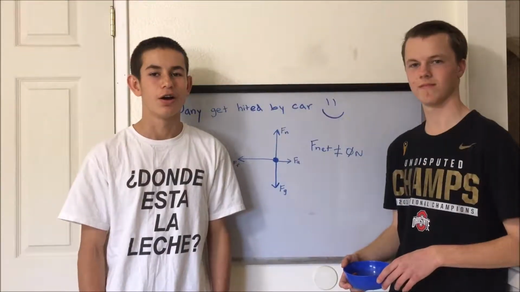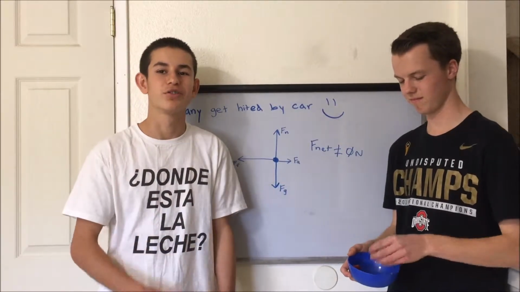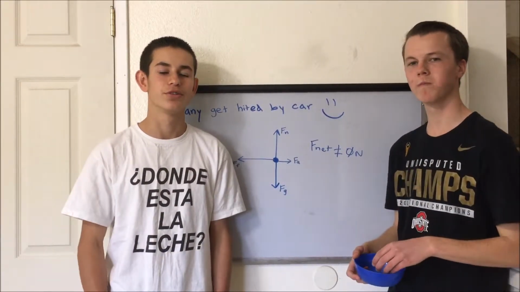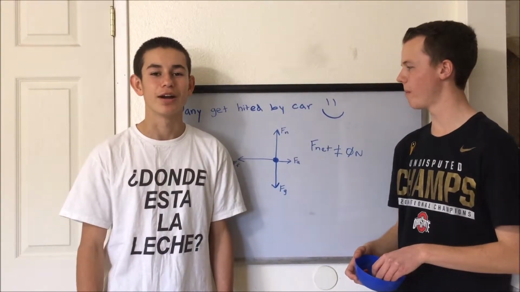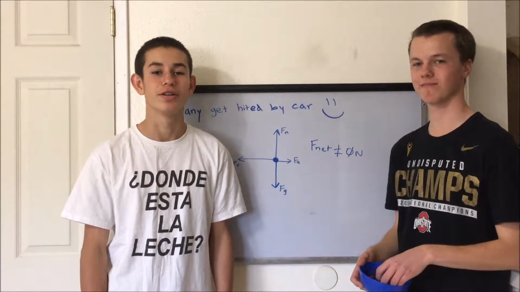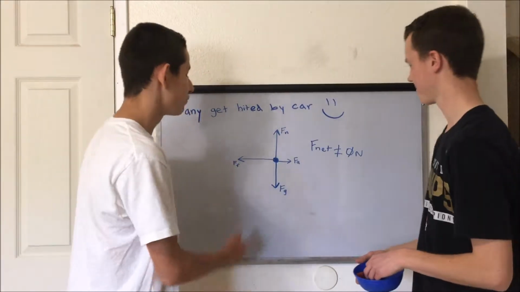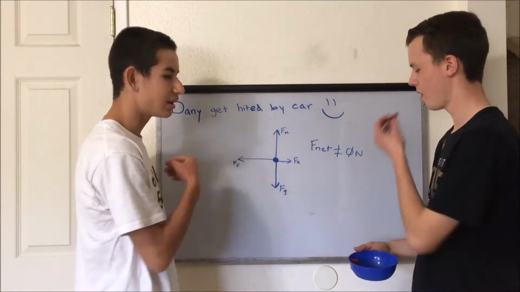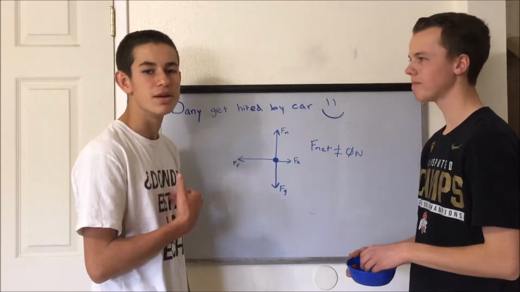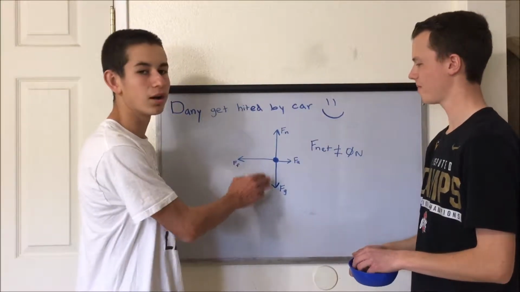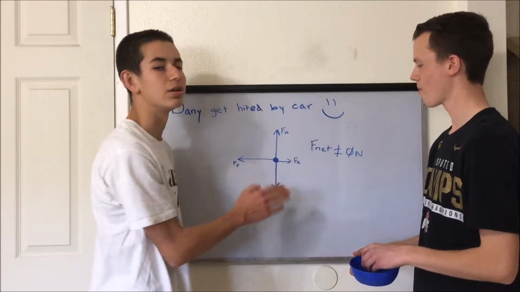Newton's first law also represents that an object that is speeding up or slowing down has other forces acting upon it, making it unbalanced. In the previous example, I got hit by a car and it really hurt. In this free body diagram, it represents me getting hit by a car. I was going at a constant speed, but then the car hit me, making me slow down, making the forces unbalanced, and then making the net force not equal to 0.